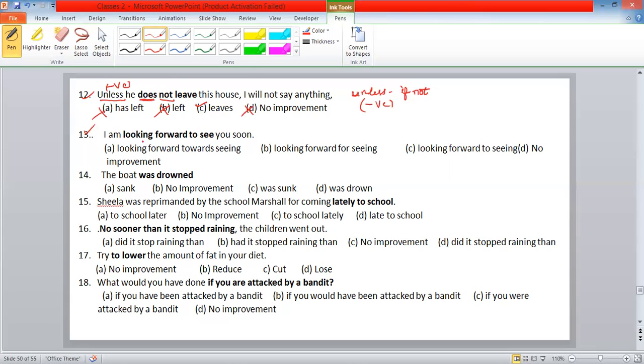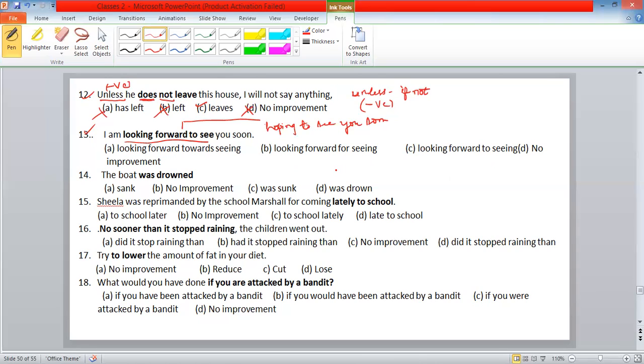Next one. I am looking forward to see you soon. It means hoping to see. Actually, this phrase is written in letters: hoping to see you soon. Instead of that, we are using looking forward. Options: looking forward towards seeing, looking forward for seeing, looking forward to seeing.